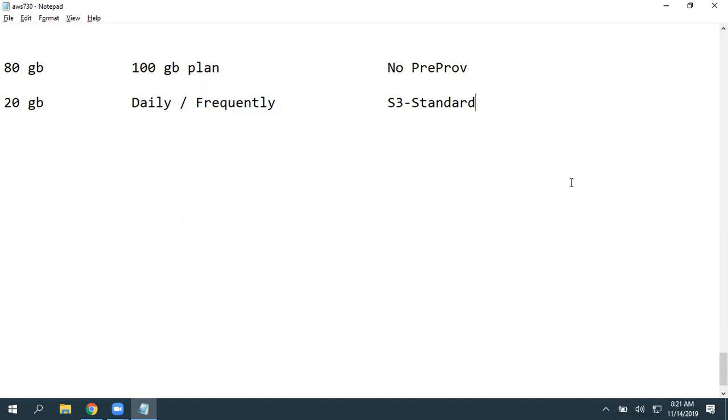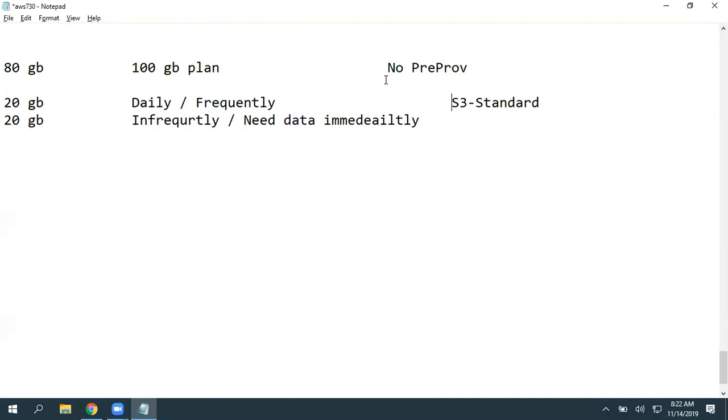I'll give a real example which we implemented recently. Okay, then again you have 20 more GB of data. You need the data immediately whenever you require it, but you're not working on it on a daily basis. So in that case, infrequently accessed, forget about the typos please, but you need data immediately whenever you require it.